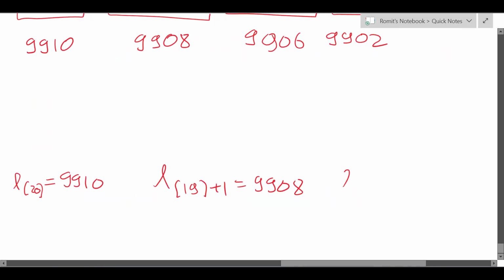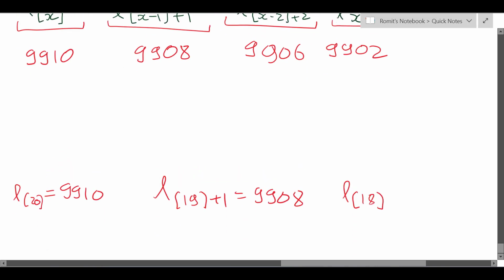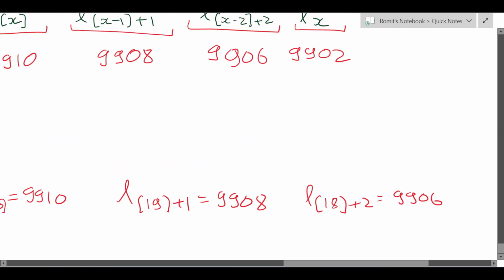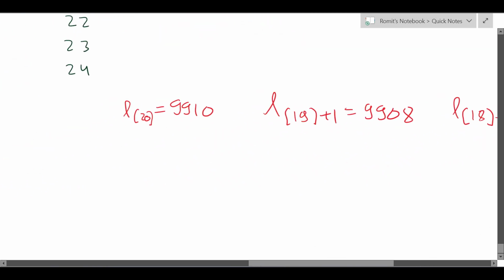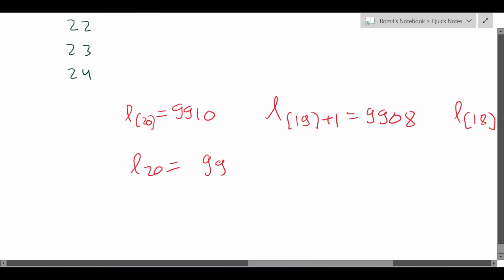Then you have L[18] plus 2, which is equal to 9906, and finally L20, ultimate mortality without any selection, is 9902.